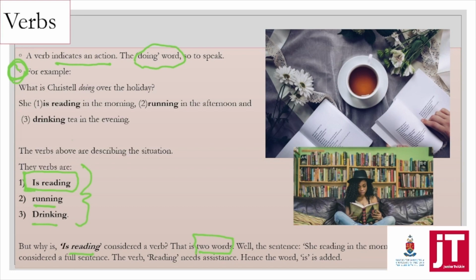So without it, let's read. The sentence "she reading in the morning" is not considered a full sentence. The verb "reading" needs assistance. Do you see that? "She reading in the morning." That is not proper English. There is definitely something missing from that sentence. So we add a small helping word to help us along. Therefore "is reading" is considered the verb because that is what makes the sentence full. And it is also the doing word of the sentence.